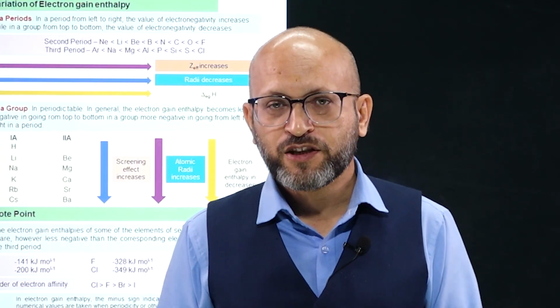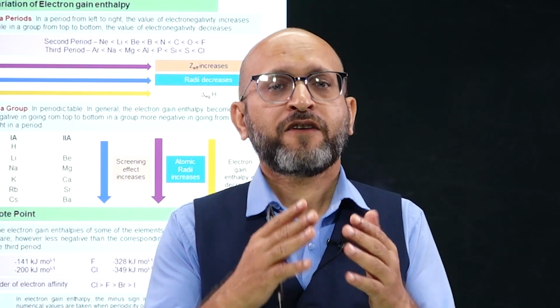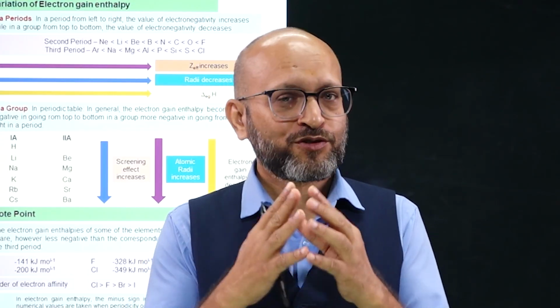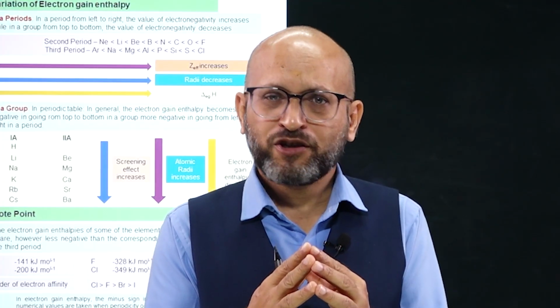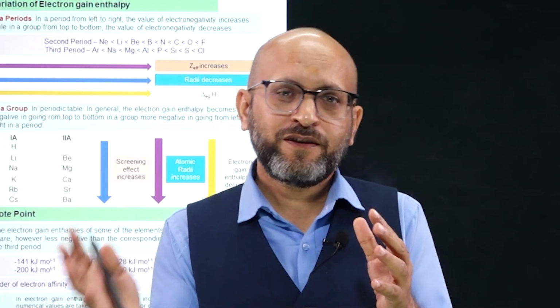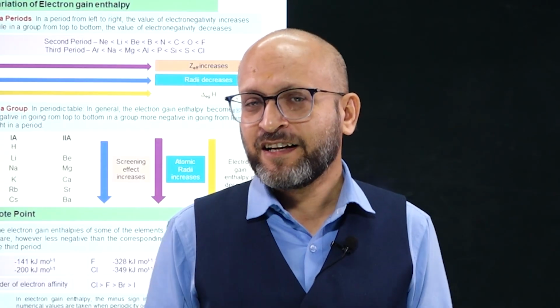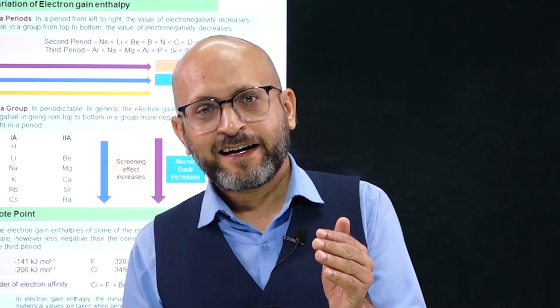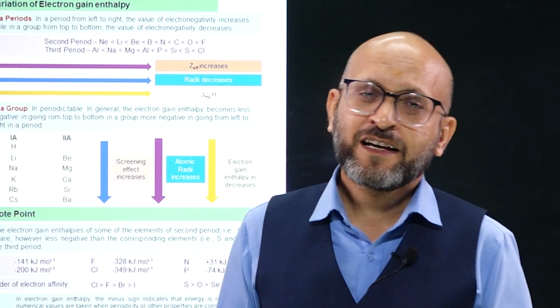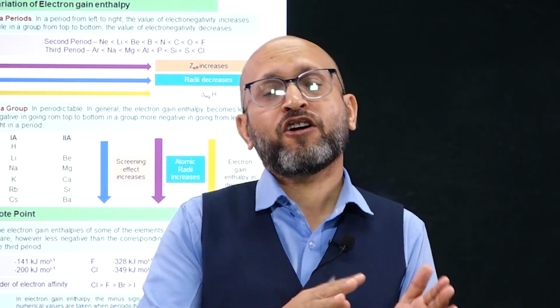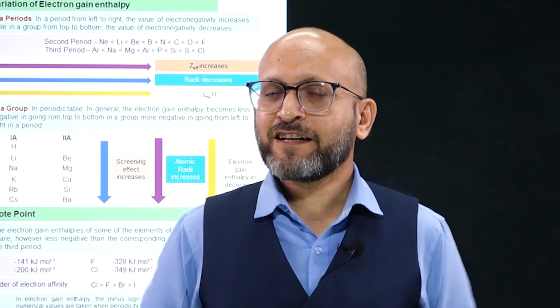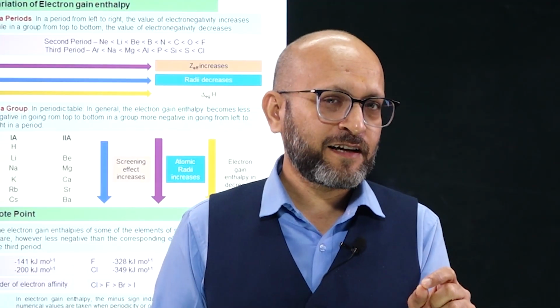Nitrogen has a half-filled subshell, while beryllium and magnesium have a fully filled outermost subshell. They do not want to gain an electron because they are already stable. When you give them an electron, they become unstable. So addition of an electron is endothermic in nitrogen, beryllium and magnesium along with noble gases, and all these elements have positive electron gain enthalpy values.